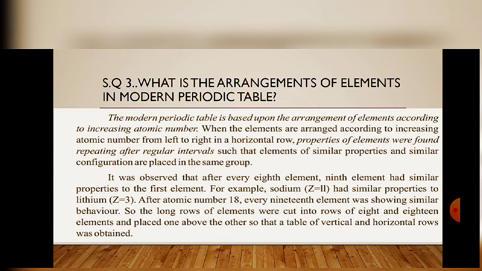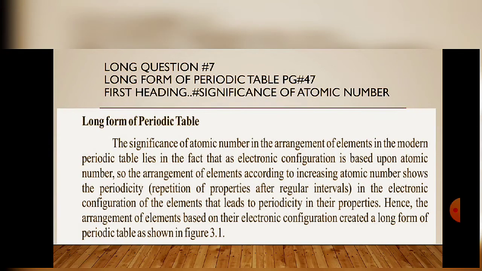Because after specific time intervals and specific gaps of atomic numbers, the elements have similar electronic configuration. That's why elements were arranged according to their outer shell electronic configuration, and the periodic table came into the form of horizontal rows, which are called periods, and vertical columns, which are called groups.